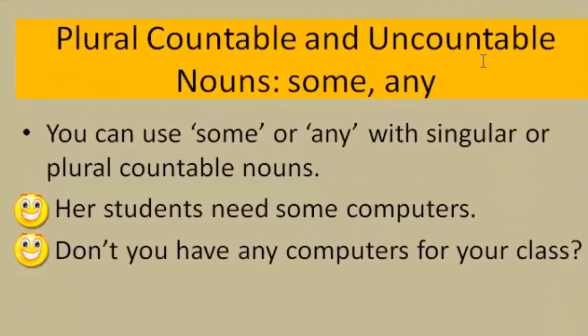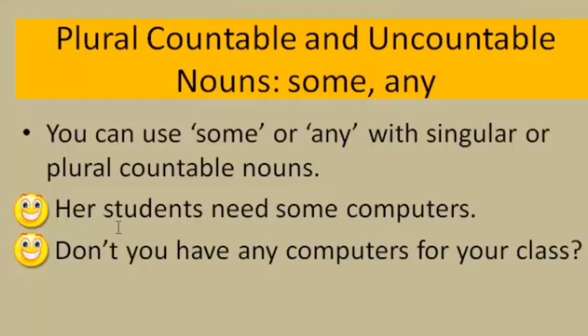Plural, countable, and uncountable nouns. In addition to using articles sometimes, you can use other words such as some or any. So, for example, you can use some or any with singular or plural countable nouns. I'm sorry. Countable nouns can be singular, only one, or plural. It's the uncountable nouns that are not countable. And you can use additional words, some or any, in addition to the article a or an.